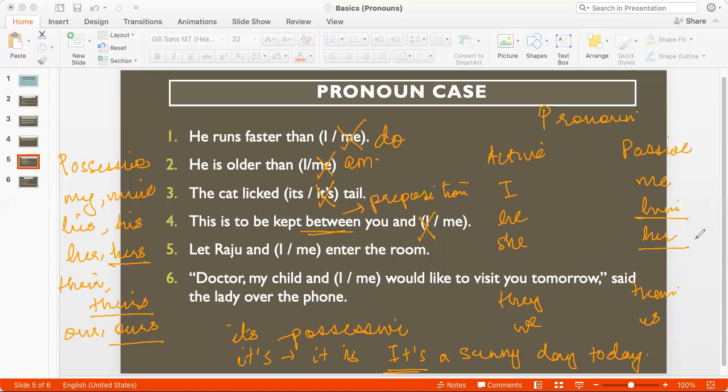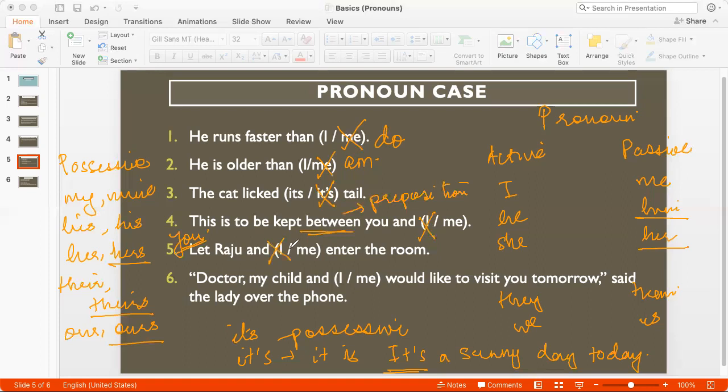Okay, let Raju and something that we have to choose enter the room. Who is the subject here and which is the object here? The subject is not written, it's you, right? When I say let Raju and whatever enter the room, I'm addressing somebody, so that you is invisible. That's the subject. And Raju and whatever is the object. And for object, I would use the passive pronoun. Let Raju and me enter the room.